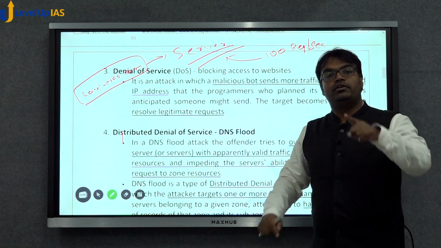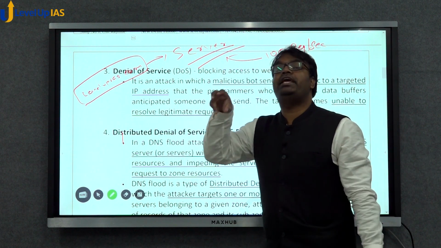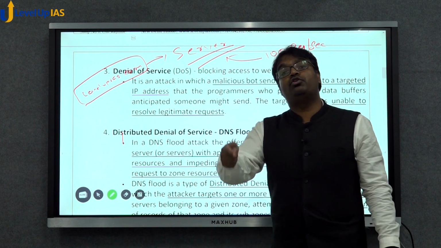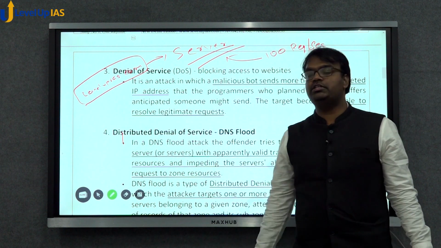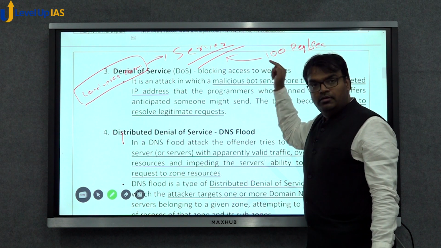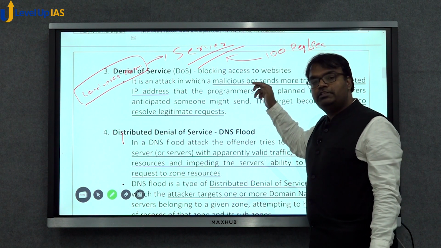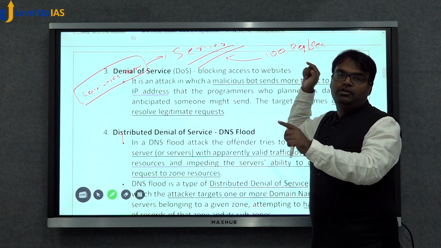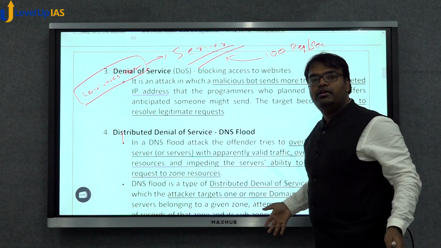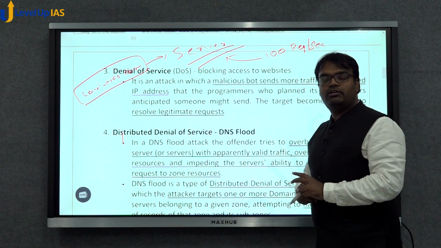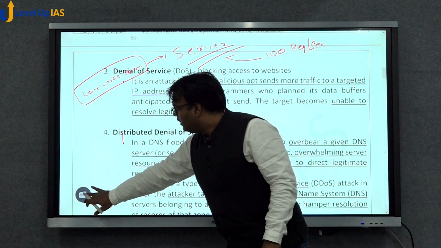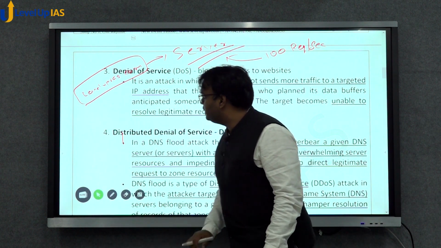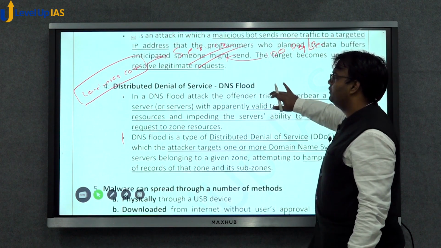Some genuine user, some of you who are actually trying to access this website, you will not be able to access it. Thus, the service has been denied to genuine users by this denial of service attack, where unnecessary machine-made requests for accessing this server, accessing this website, have been made. Similarly, there is an advanced form of denial of service attack that is known as distributed denial of service attack.